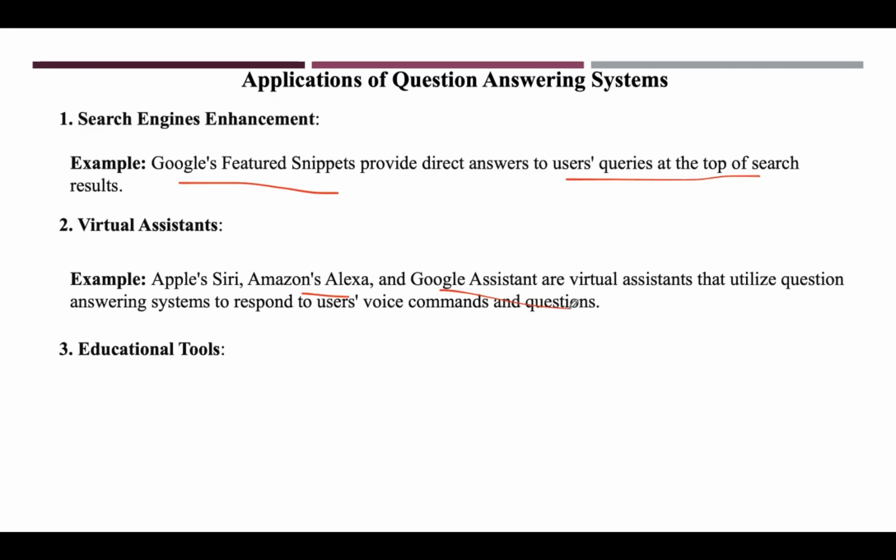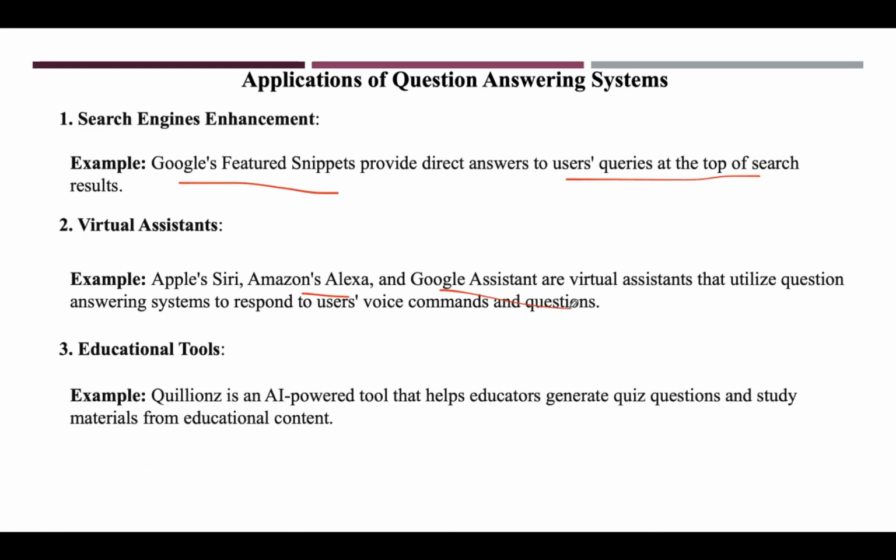Next, educational tools. We are using Quillionz, which is an AI powered tool, and it is mainly useful for educators in order to generate quiz questions. With the help of this, even study materials from educational content can be generated. Here, it mainly uses question answering systems to analyze the text and generate questions based on this content.